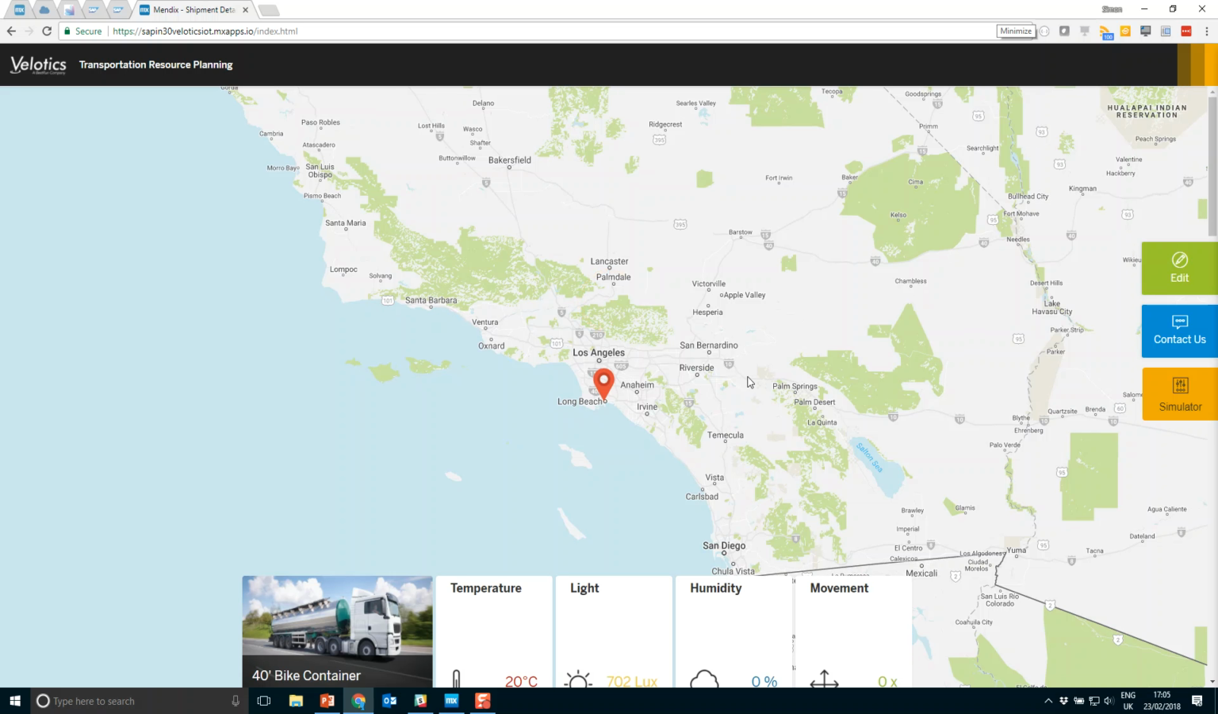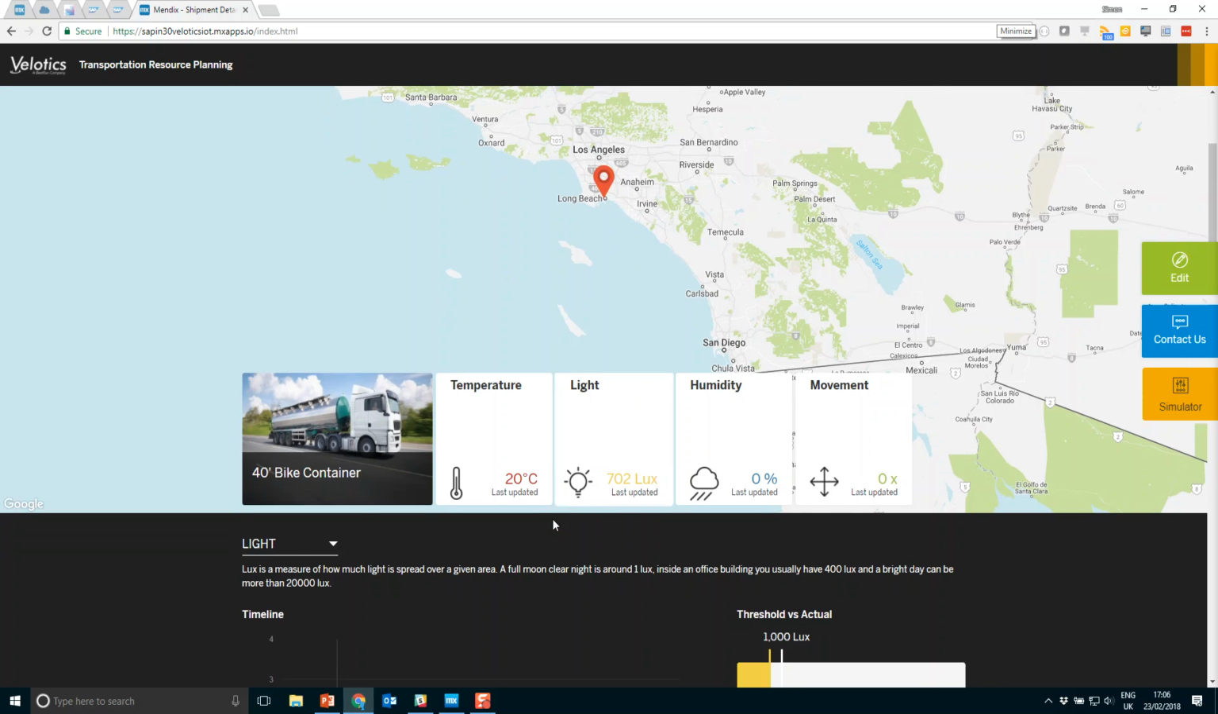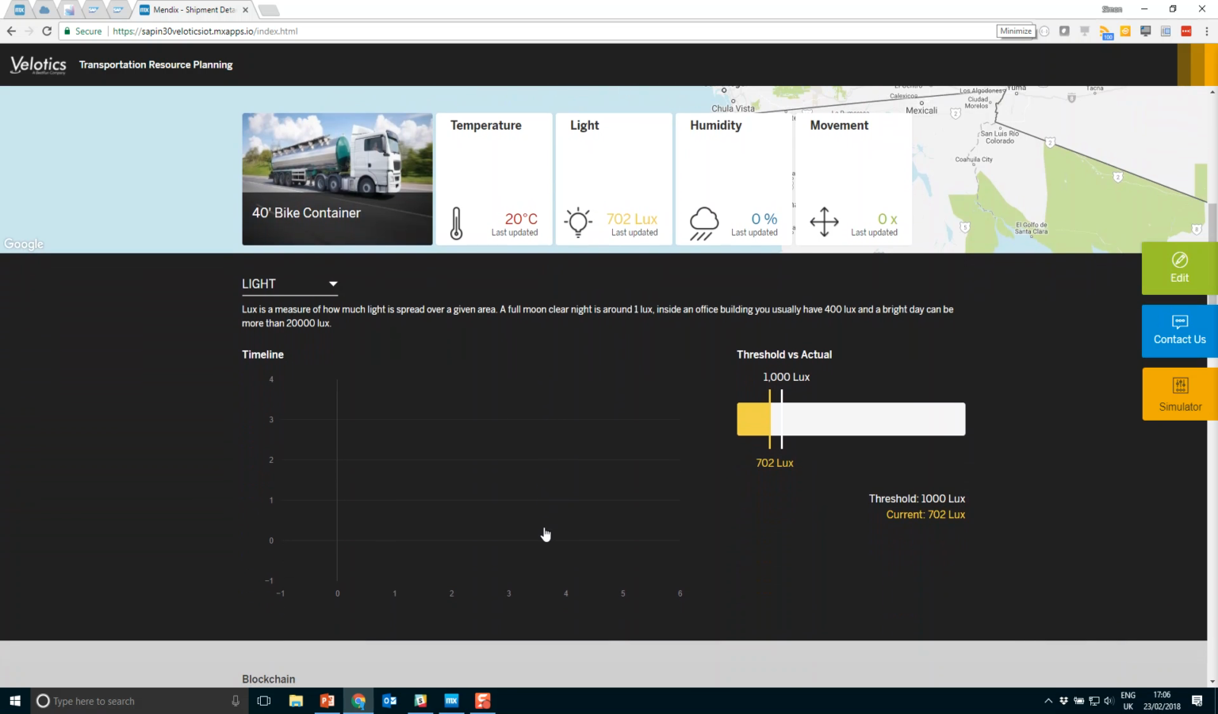If we click on the link, this will now open up our application, allowing us to view the track and shipment of our goods over time. We can see information about our temperature, light, and humidity, and we can change these at the bottom here to see live IoT information.